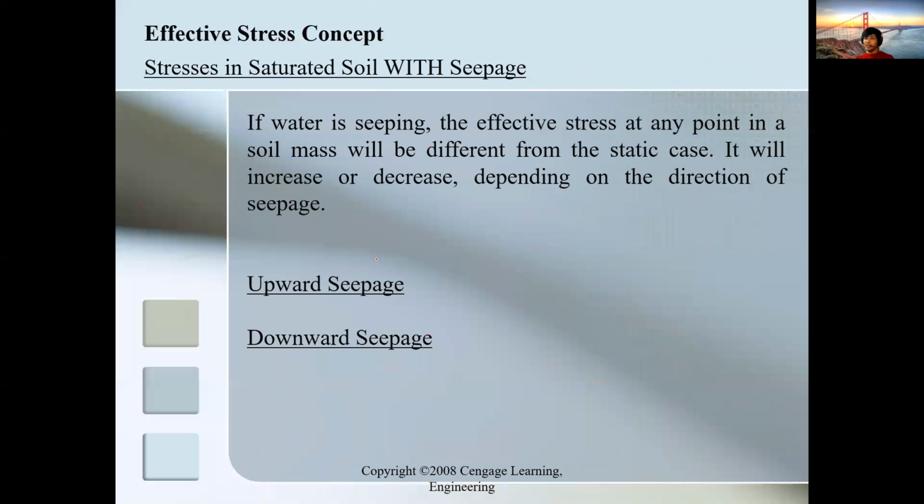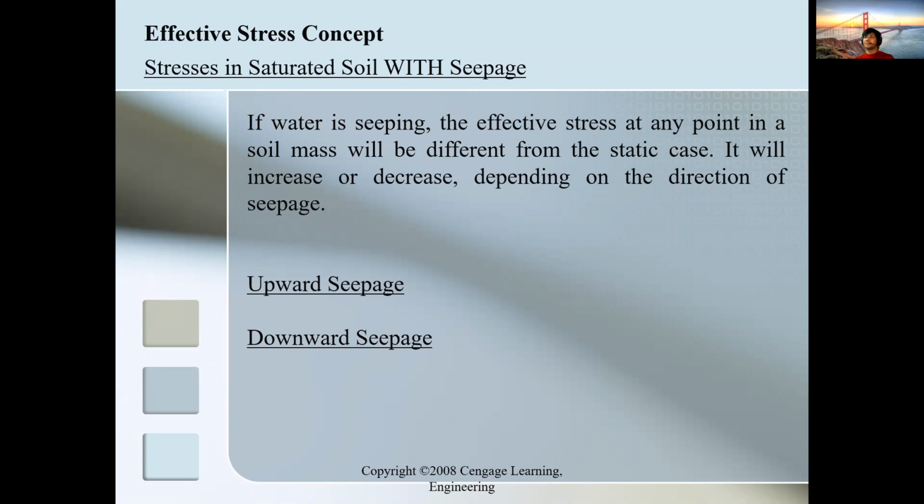On Friday it will be with water movement, upward seepage and downward seepage. We still use the previous concepts: total stress, water stress, and effective stress, but the water movement affects your pore water pressure, or your water stress.